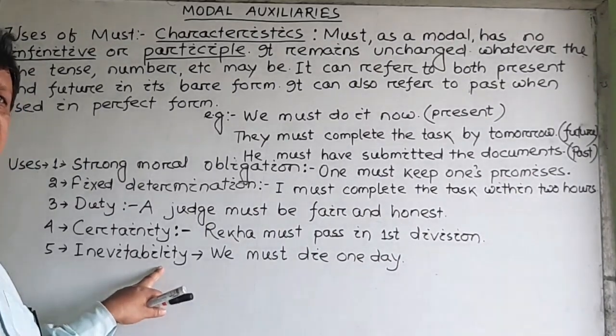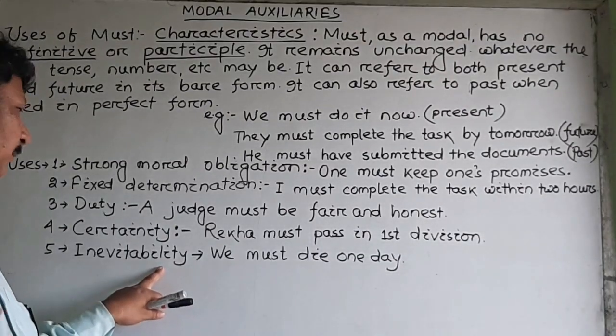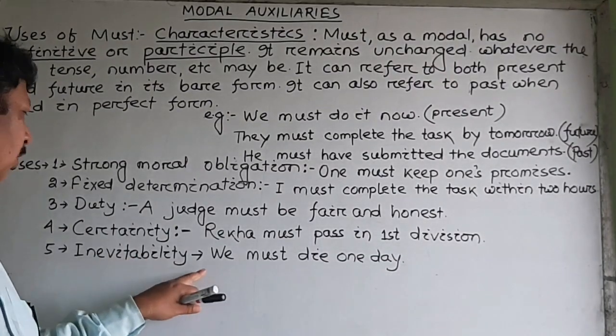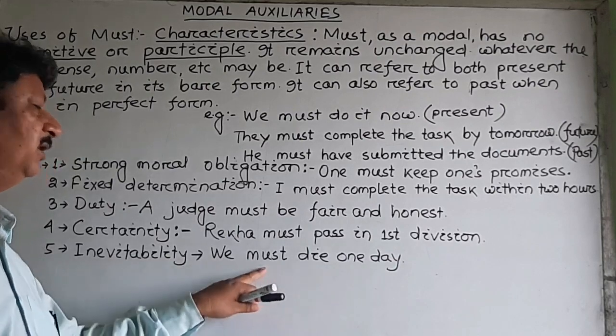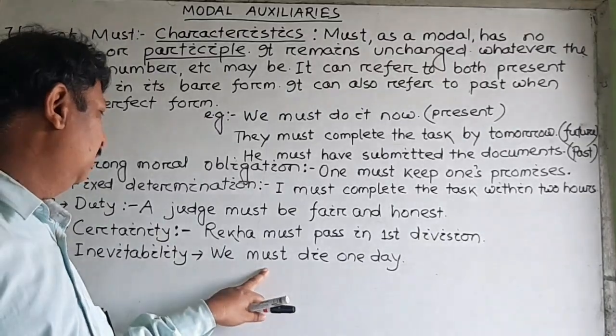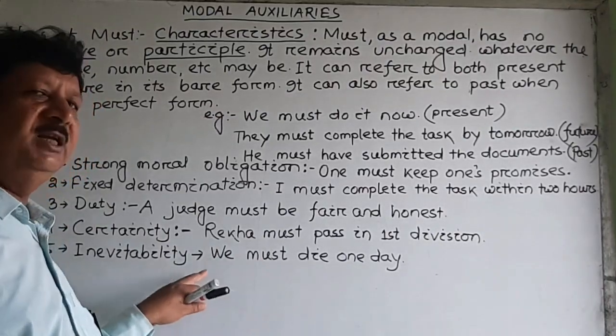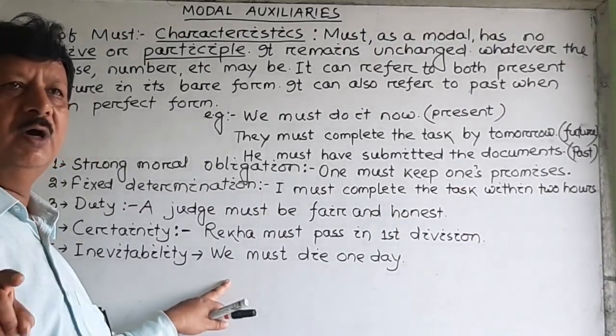Inevitability means something that is sure to happen. Here, we must die one day. This is universal, because nobody can escape from death. That is why must can be used, because it expresses inevitability, meaning sure to happen.